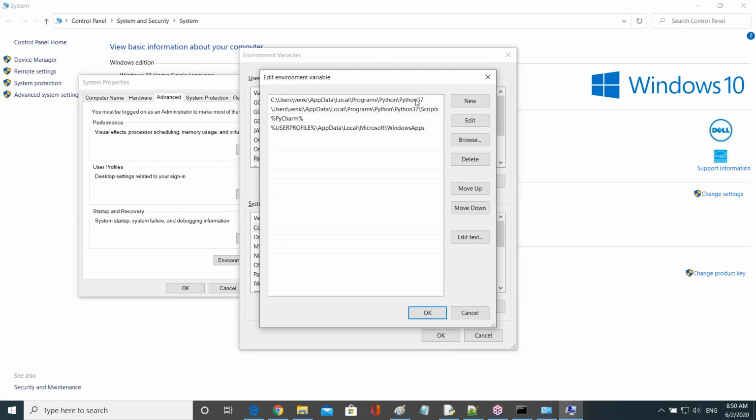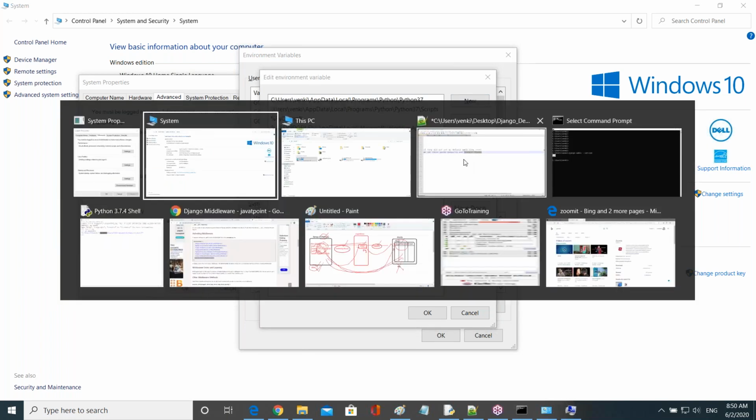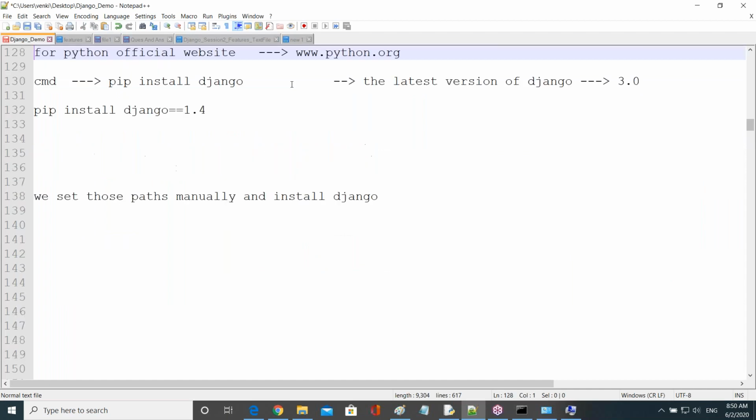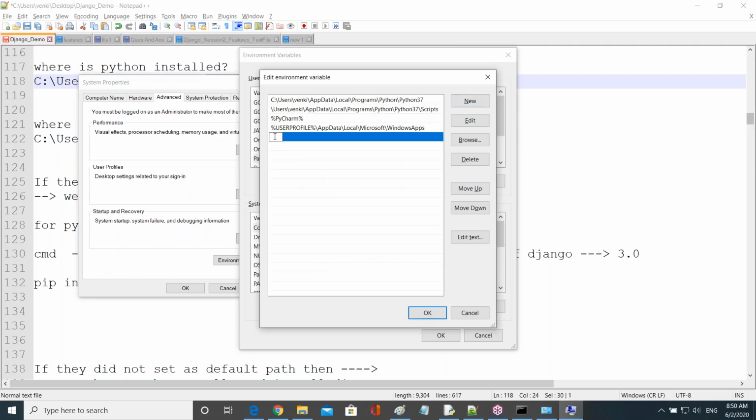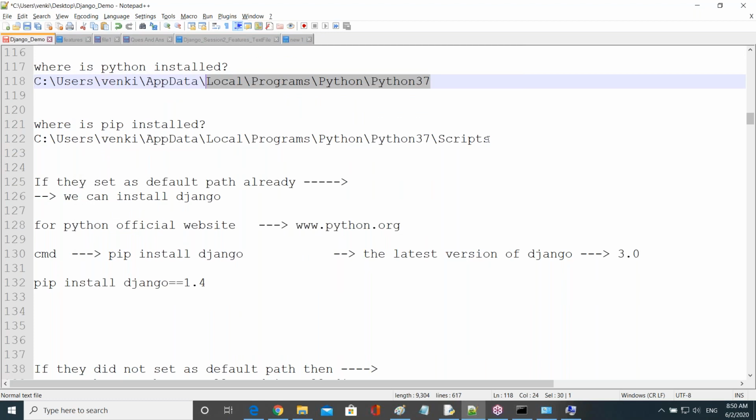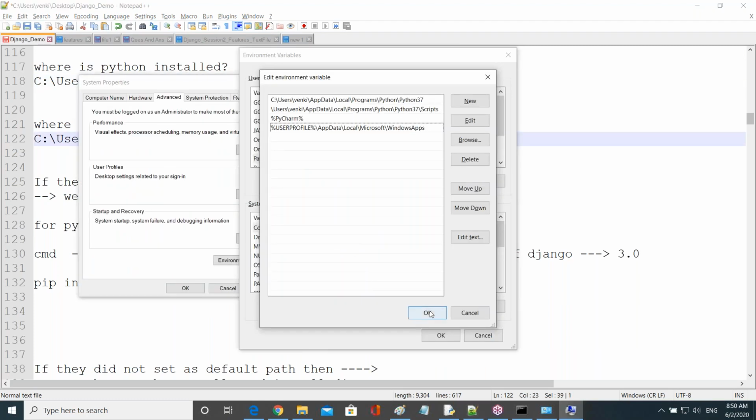In this case, already path is there, right? Python path is there, script path is there. Now, suppose imagine both are not there. Then click on new, and take the first path. Copy and paste the first path. What's the first path here? Python path, right? Paste it here. Now again click new, a second new, then paste which one? Script path, right? Enough. And click OK.